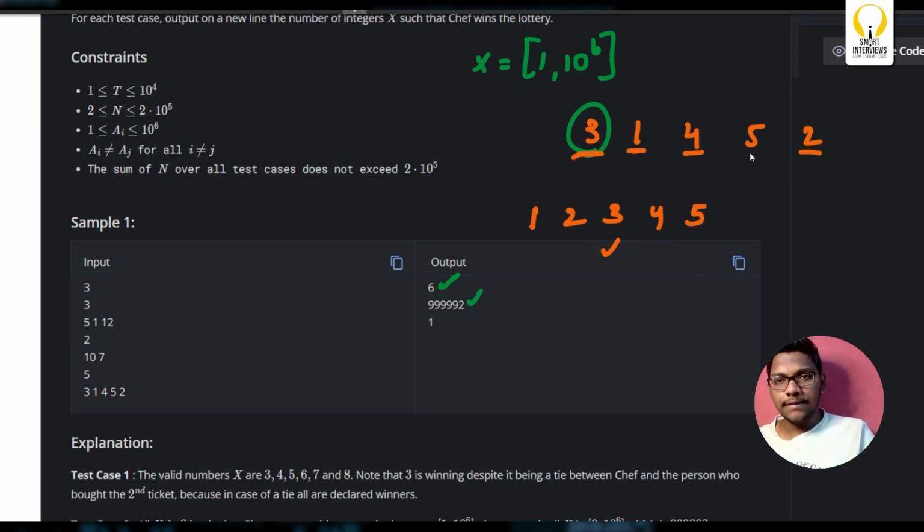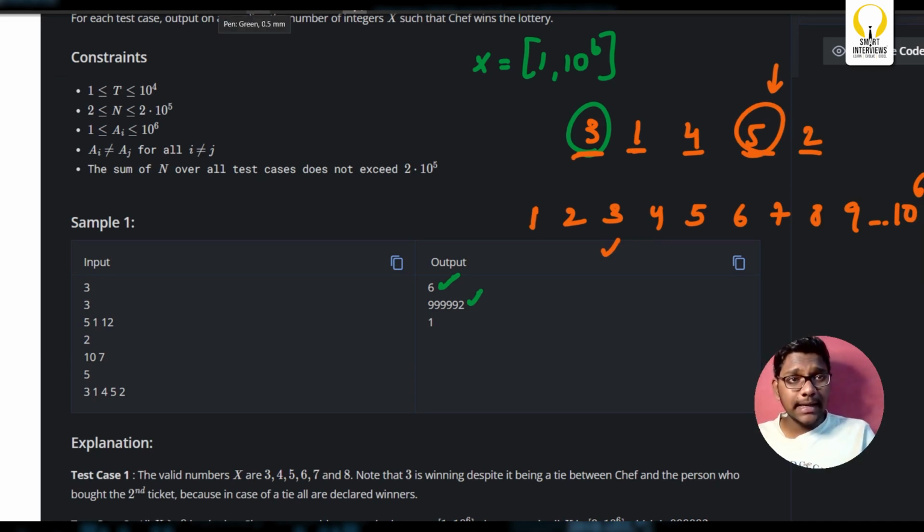For 5, chef can't win. Now, for 6, 7, 8, 9, for all the elements till 10 power 6, which element is closest in the array? 5. So for all this, the player who picked this ticket will win. Okay, so there is only one value of x, which is 3, and in this case the chef can win, so the answer will be 1.